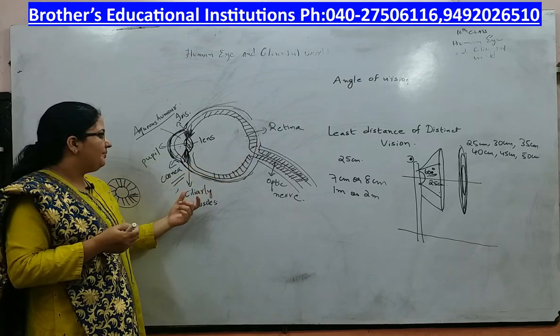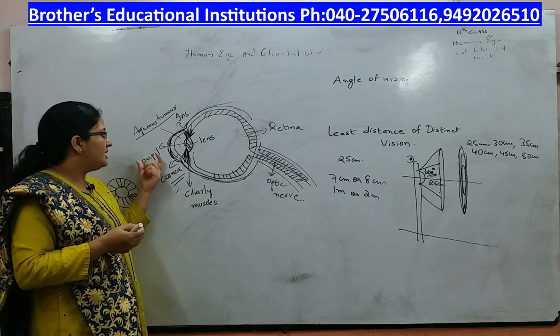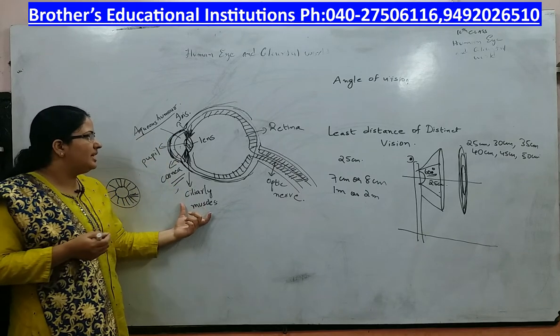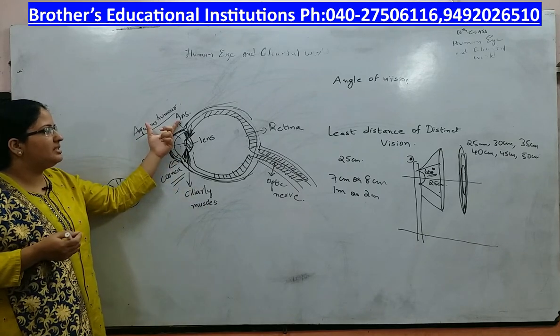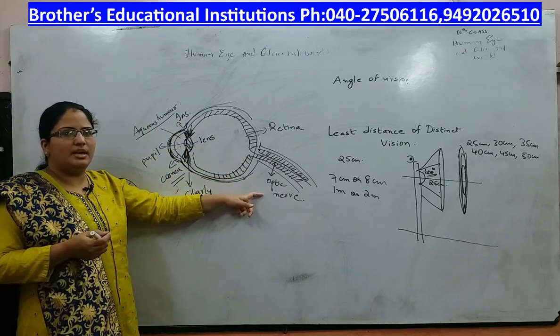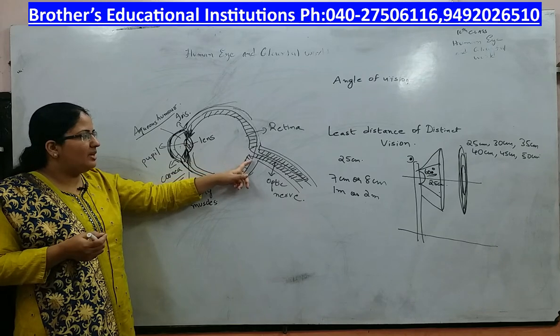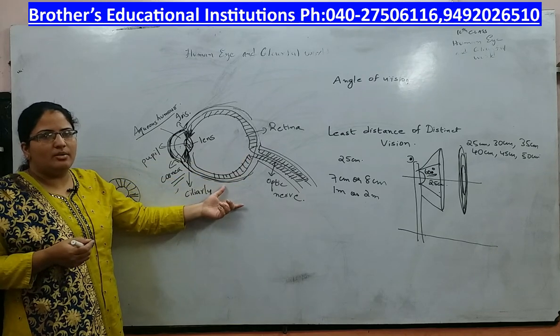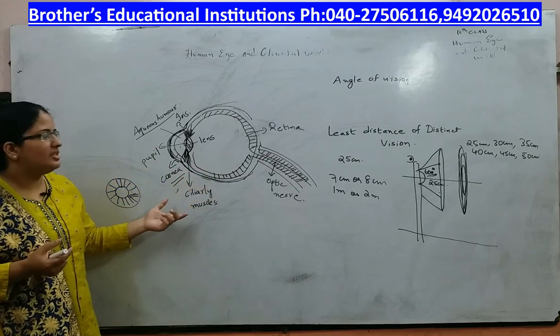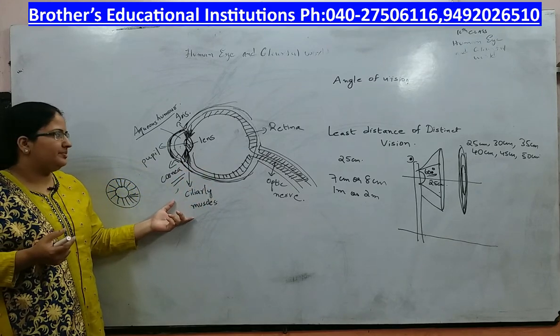Then I told you about cornea, we discussed pupil, aqueous humor, ciliary muscles, iris, and retina. Optic nerve is a nerve which connects the eye to the brain so that your brain analyzes the image. This is the structure of the human eye.